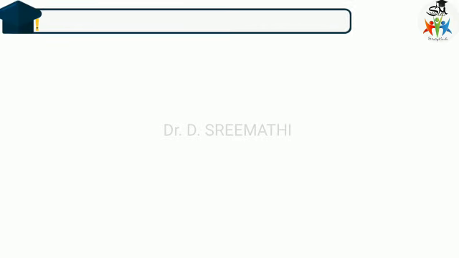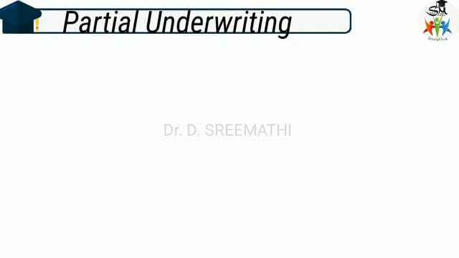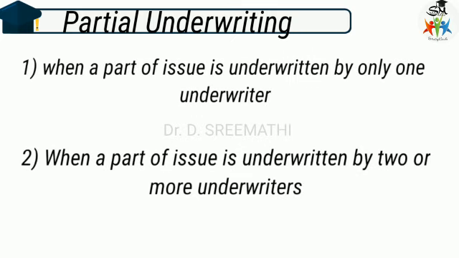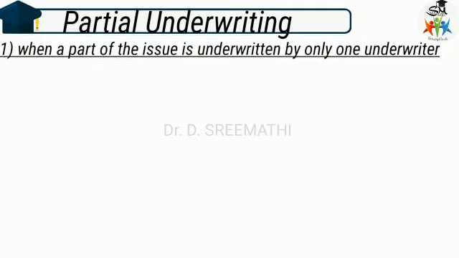Today we are going to see partial underwriting, which is a continuation of the last class. In partial underwriting, we are going to see two methods: when a part of the issue is underwritten by only one underwriter, and when a part of the issue is underwritten by two or more underwriters. Let us move on to the first.